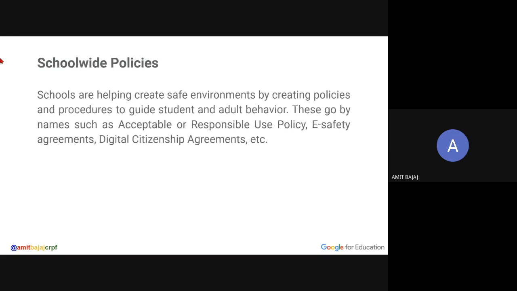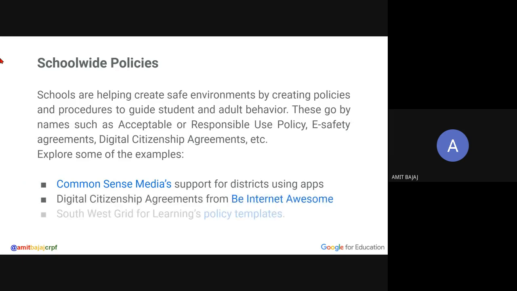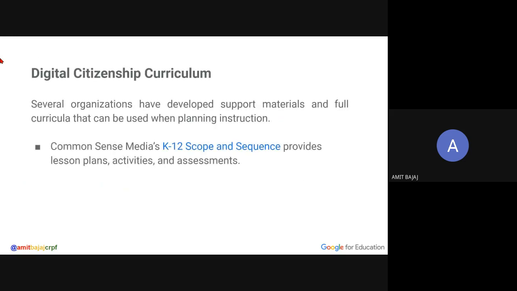So there are school-wide policies which can be set. Some of the examples are provided in the following links. I will be sharing these links with you so that you can go through them. So curriculum can be designed. This is need-based. You can use the idea. Common Sense Media is providing lesson plans and activities related to digital citizenship. Similarly, other schools and other districts are providing their own curriculum for this.